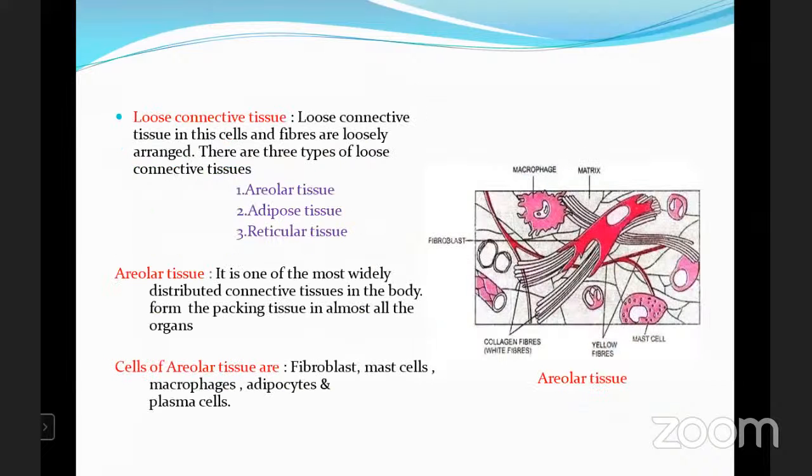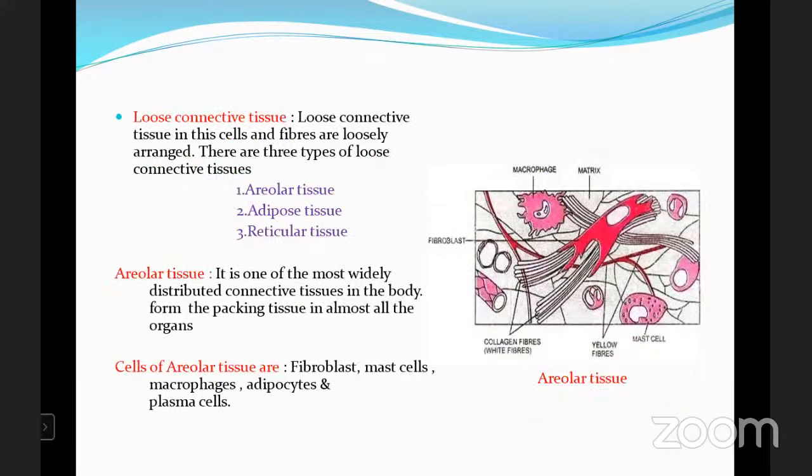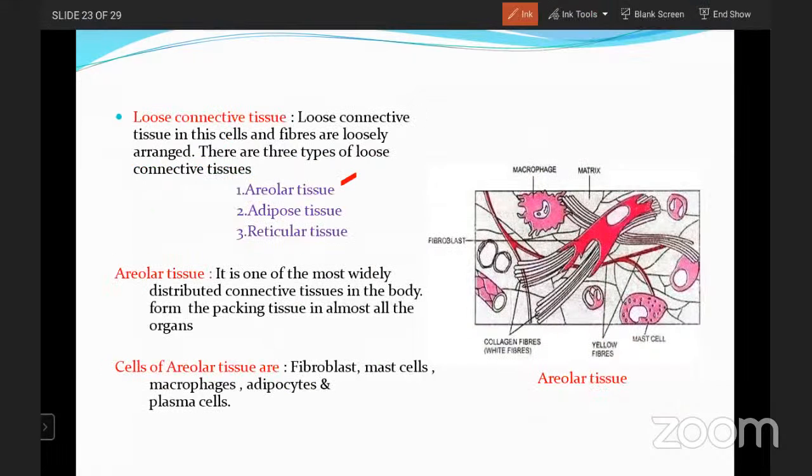Now, loose connective tissue, just now we classified it as areolar tissue, adipose tissue, and reticular tissue. Let me explain areolar tissue first. This is the picture of areolar tissue.